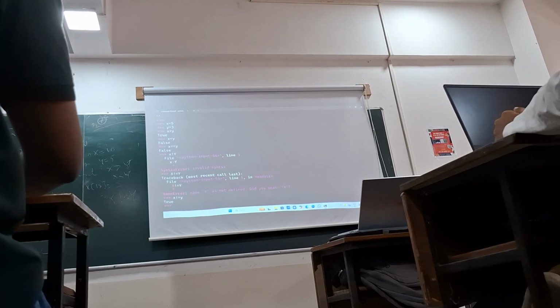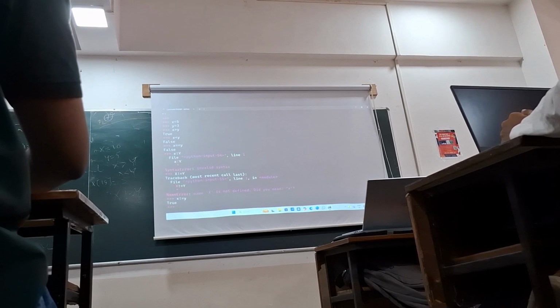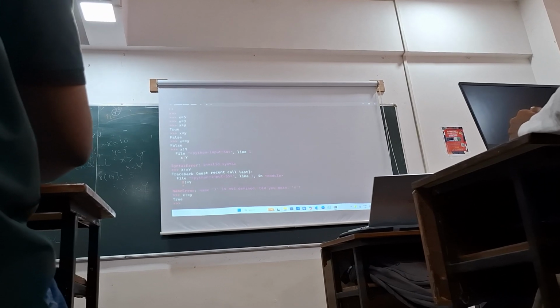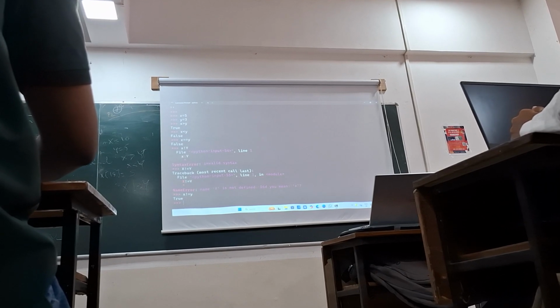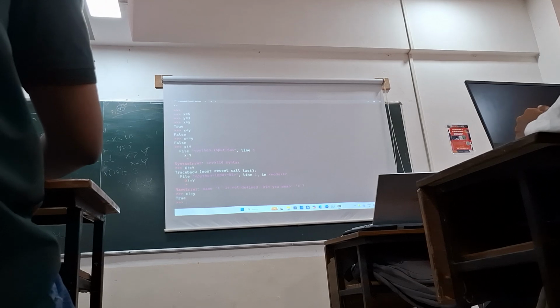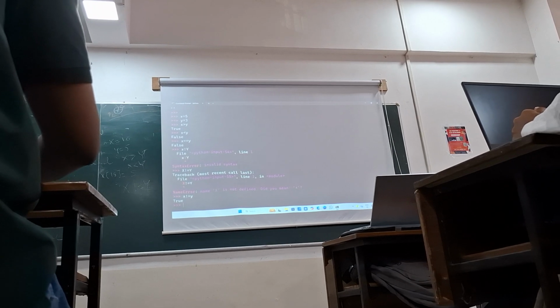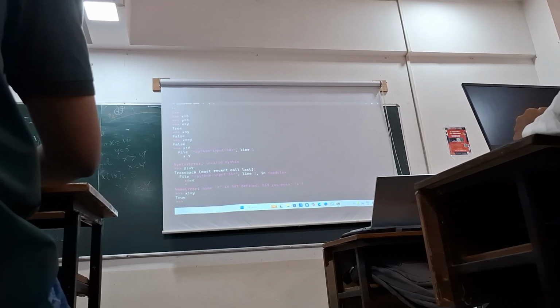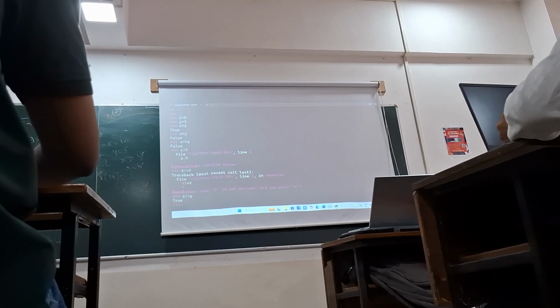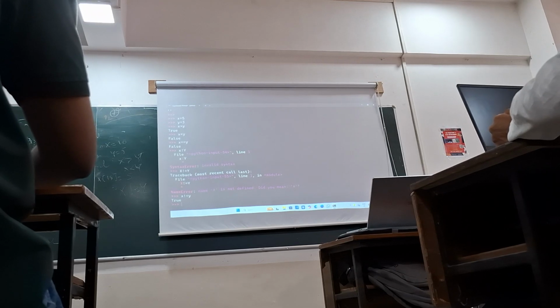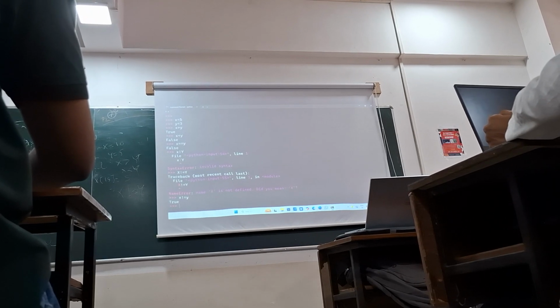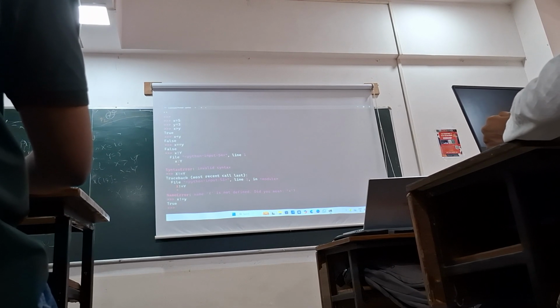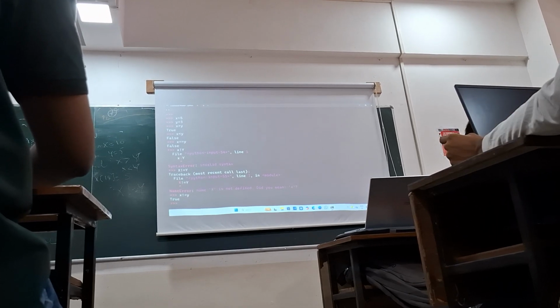A Boolean data type in Python is always used to observe the relationship between any two elements. If this relationship is satisfied, that returns True. And if that is not satisfied, that returns False. So this is about the Boolean data type. I hope I am clear with this, everyone.